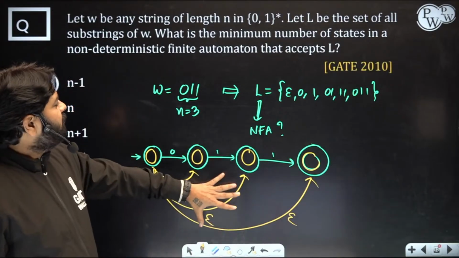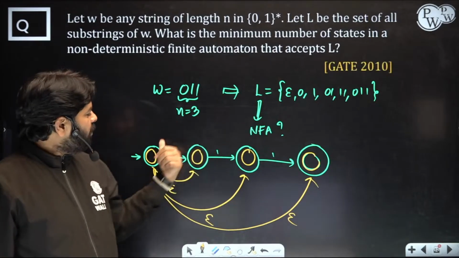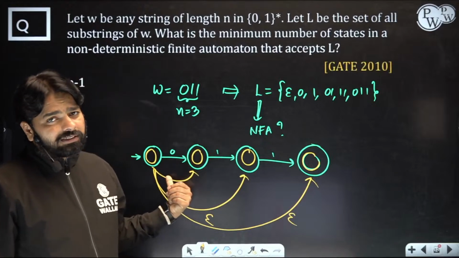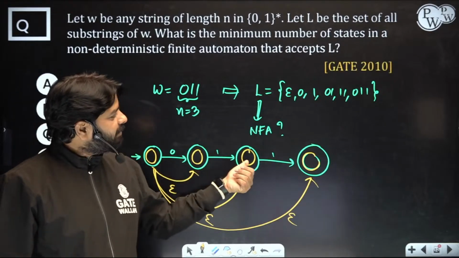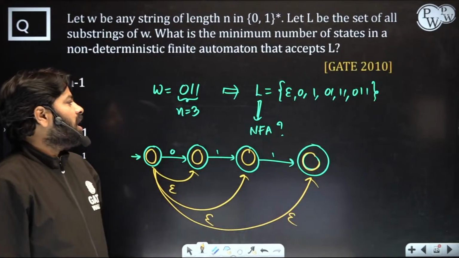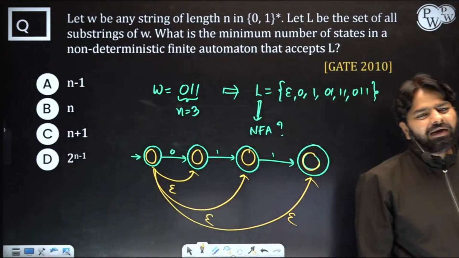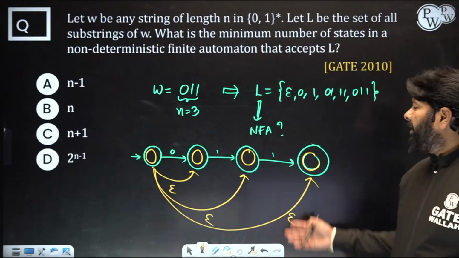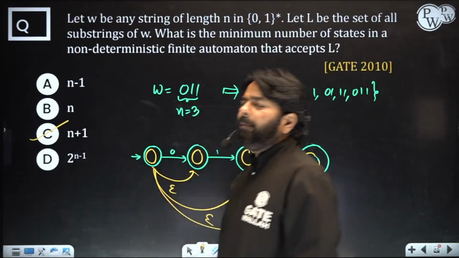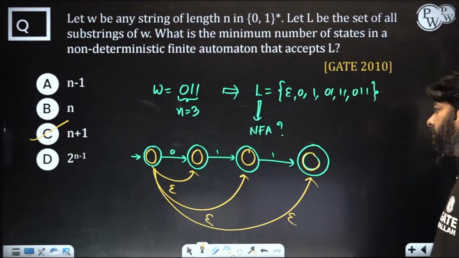So now look at all the strings of L that you can accept here. Epsilon accepted, 0 accepted, 1 accepted, epsilon 1 is the 1. 0 1 means 01 accepted, 11. How do you get 11? Epsilon 1 1, it's a double 1. And 0 double 1, 011. Remaining all are redundant basically. And how many states are required? Just 3 plus 1, 4, in general n plus 1. N plus 1 states would be sufficient to accept L. Correct. C is right.